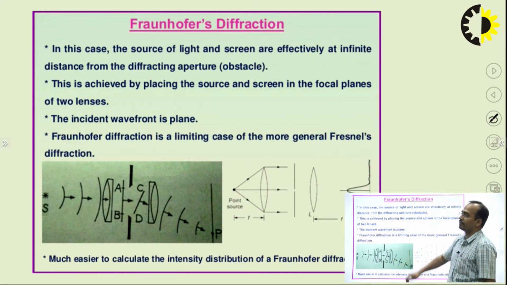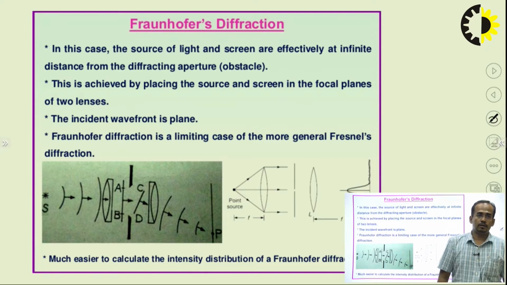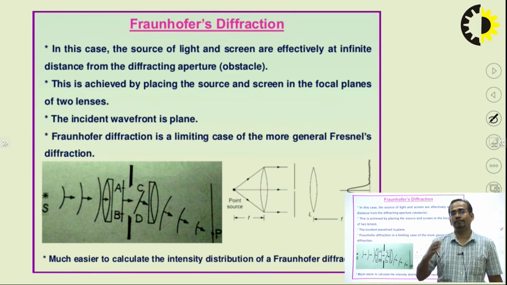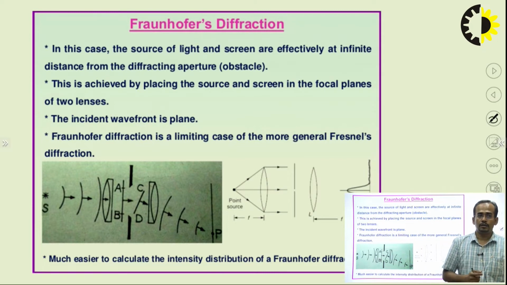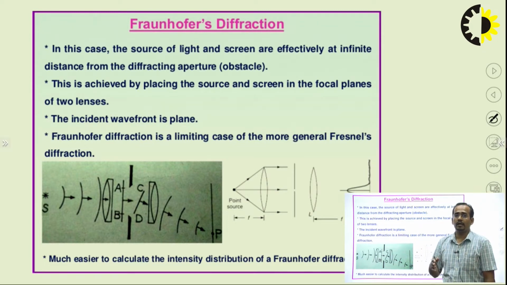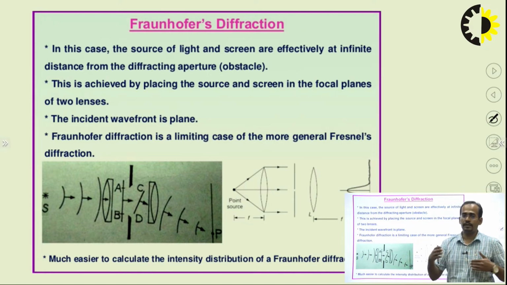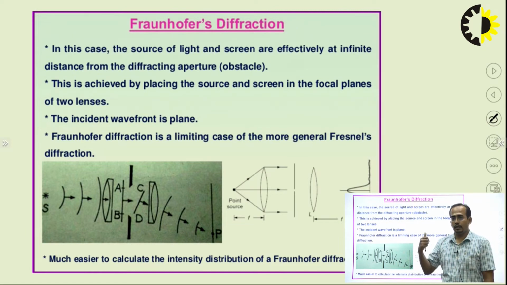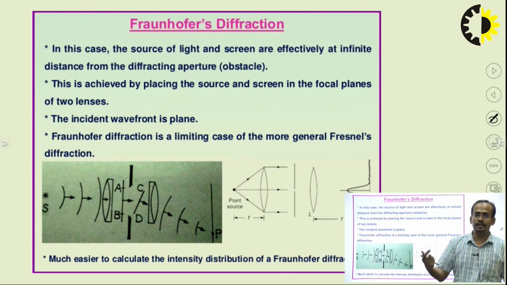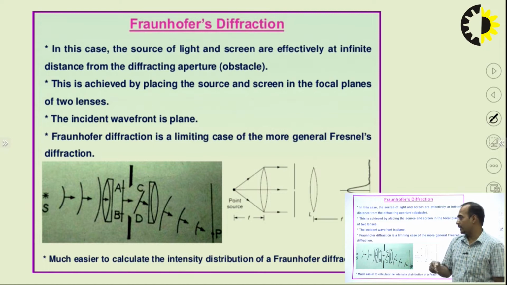Next is Fraunhofer diffraction. In Fraunhofer diffraction, the source of light and screen are effectively at infinite distance from the diffracting aperture or obstacle. This is achieved by placing the source and screen in the focal planes of two lenses. In case of Fresnel diffraction, source and slit or source and screen should be at finite distance. The second condition, for Fraunhofer diffraction, is achieved by placing the source and screen in the focal planes of the two lenses. The incident wave front is plane; this is the condition.